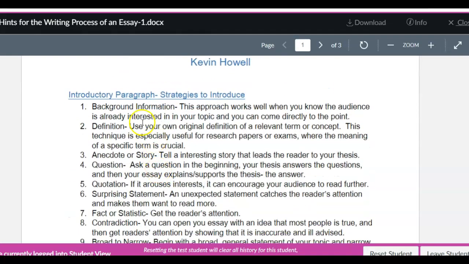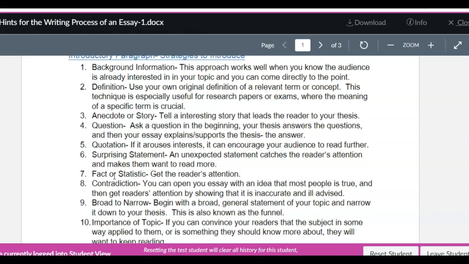So you're going to write an essay, and I give you 10 ways to start the essay. This is all you really need to look at for the discussion board prompt for this week. There are 10. You're going to choose one of these and support why you think Staples used that introductory paragraph strategy in the article. Choose one of these. I would look these over and make a copy so you have them right there with you.